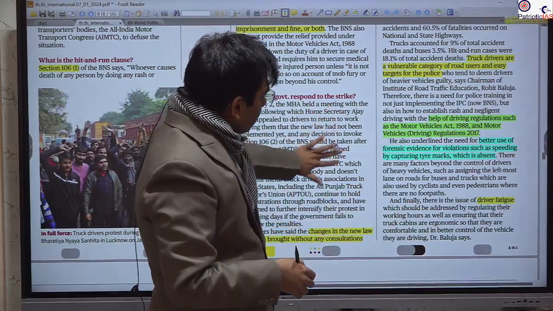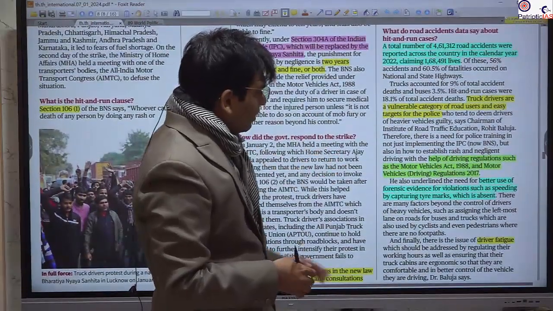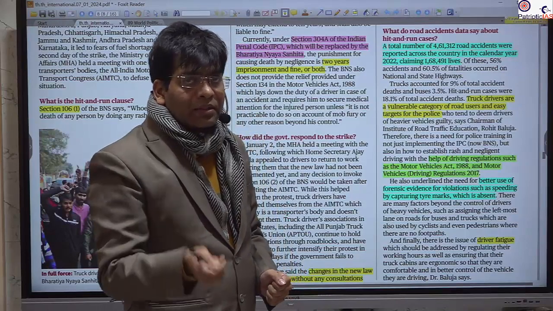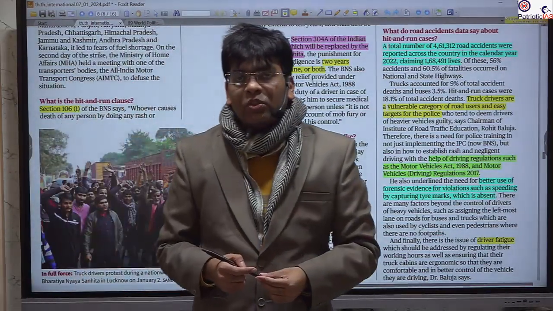So the government should work on this area instead of making the law so harsh that it becomes a tool for the police to harass these drivers. So this is all about today's newspaper.